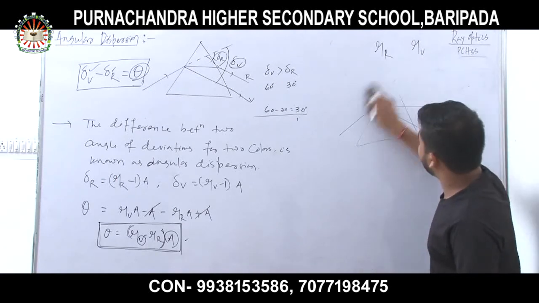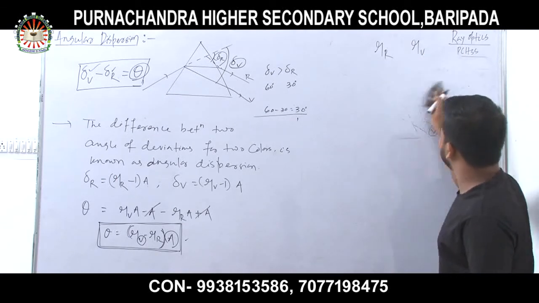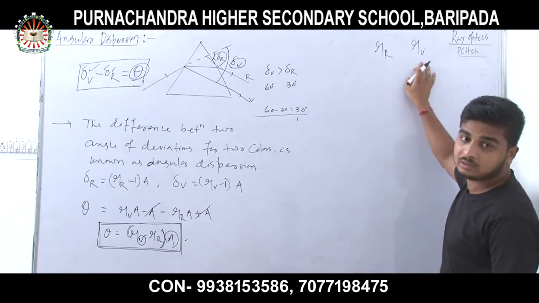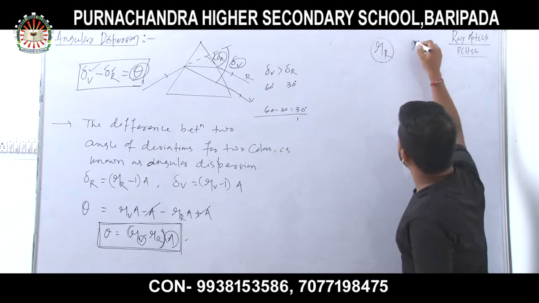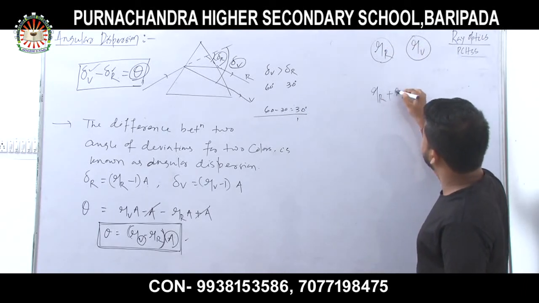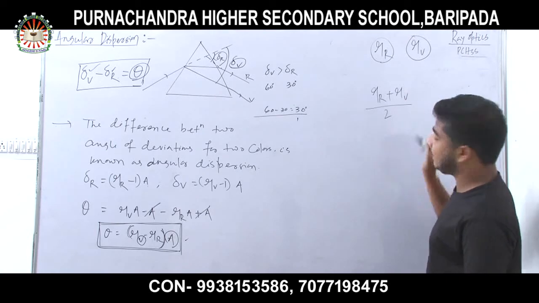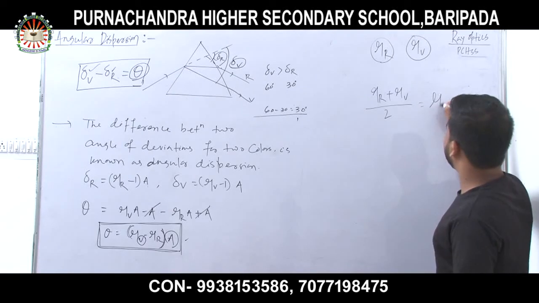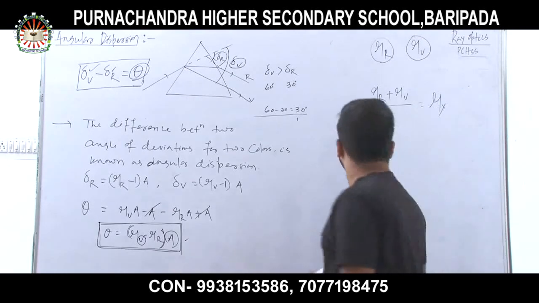So in laboratory what we found is, if we take the mean of the two colors, that is mu R plus mu V, divided by 2, we get the refractive index of yellow color.